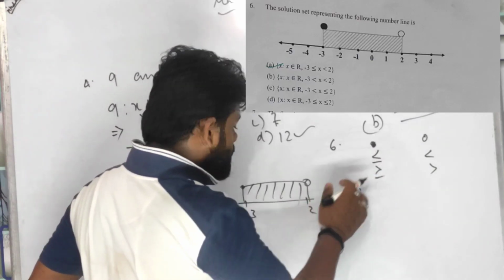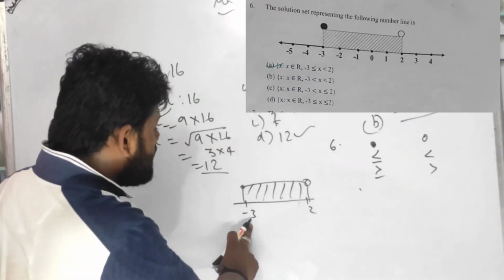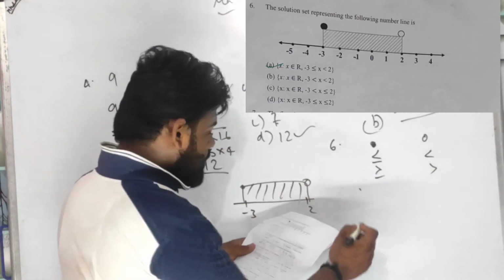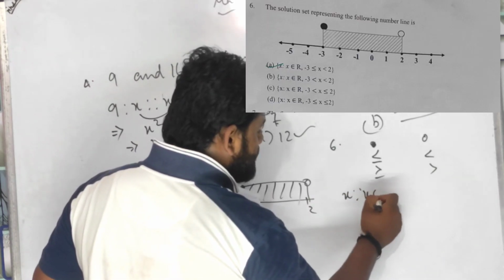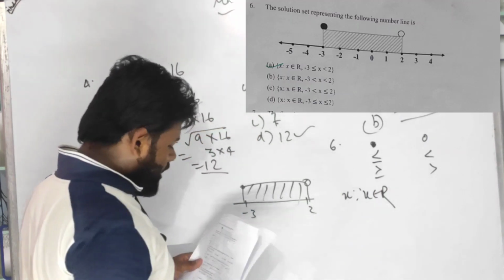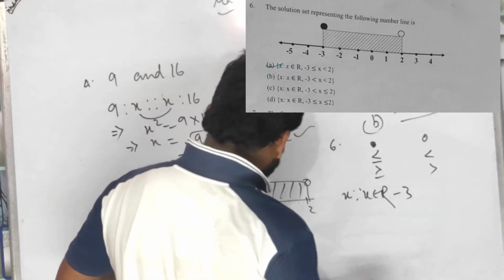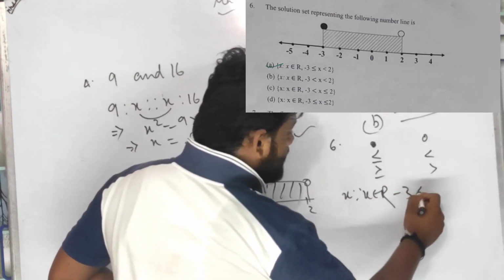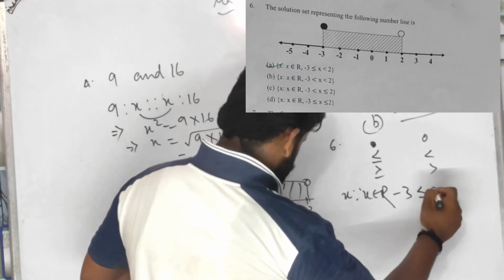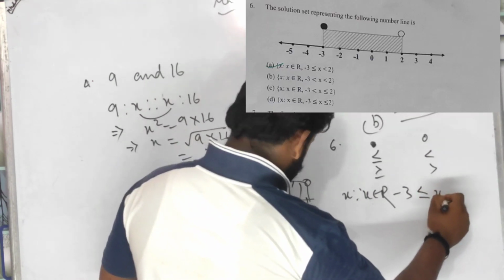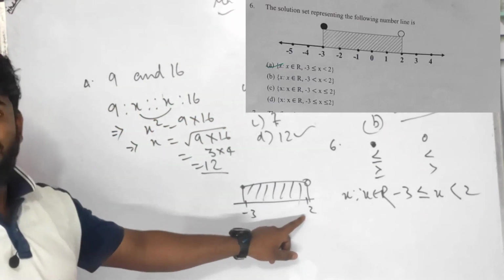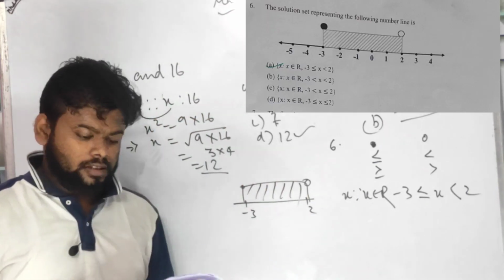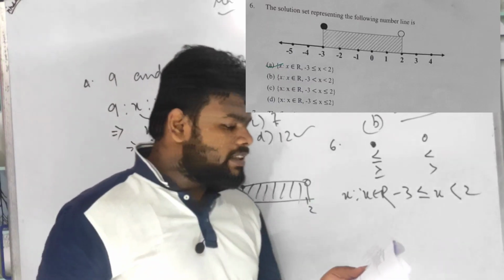See, children, -3 is given. So obviously the answer will be x such that x belongs to the real numbers in which -3 is less than or equal to x less than 2. That is the option. So let us start with number 7.